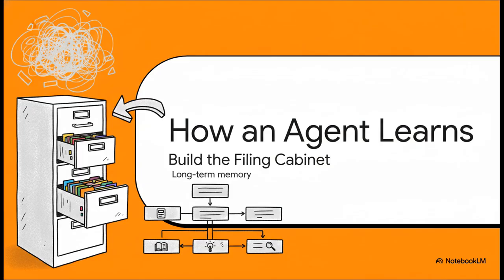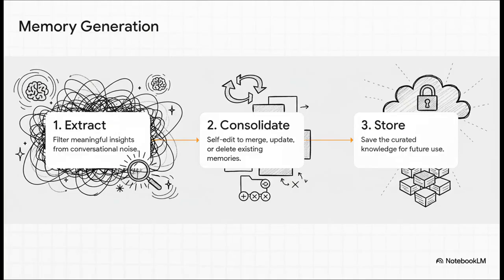So, this is the big question then. How do we actually build that filing cabinet? How does the agent take that messy conversation from the workbench and automatically turn it into clean, useful, long-term memory? It all happens in this little 3-step pipeline that runs in the background.